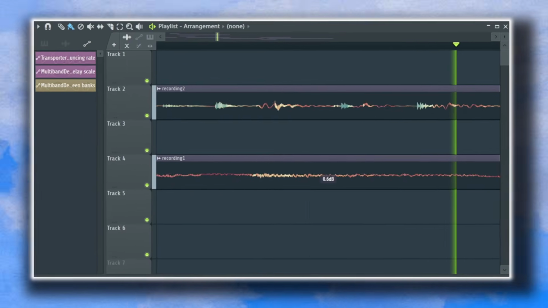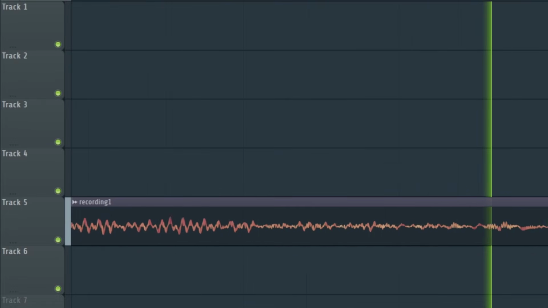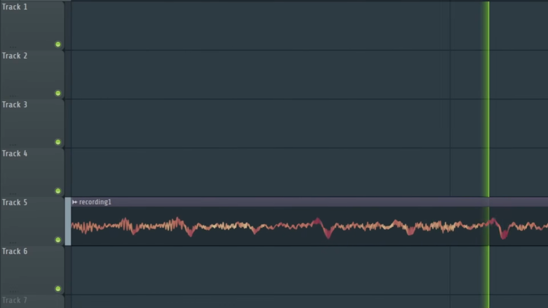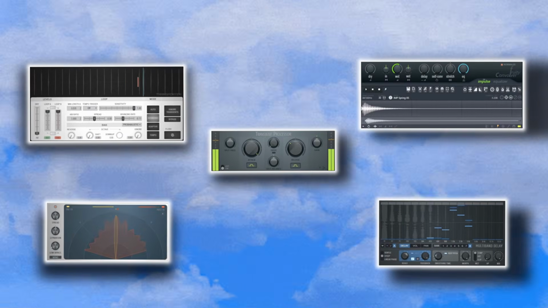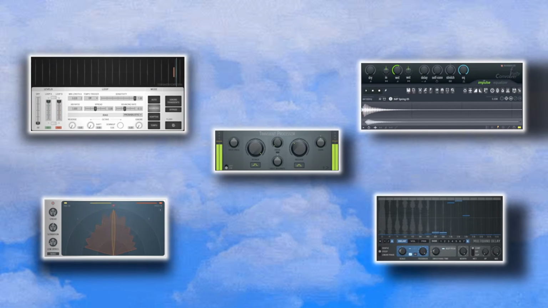If you always wanted to make metallic and robotic glitch sounds in FL Studio, I have some great news for you. Today I want to present you a very simple effects chain which will turn any sample into a metallic robotic glitch. The structure of the chain is very straightforward.